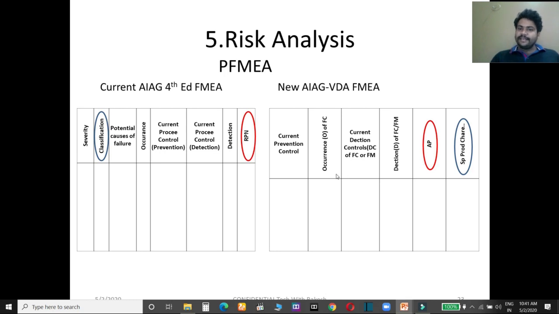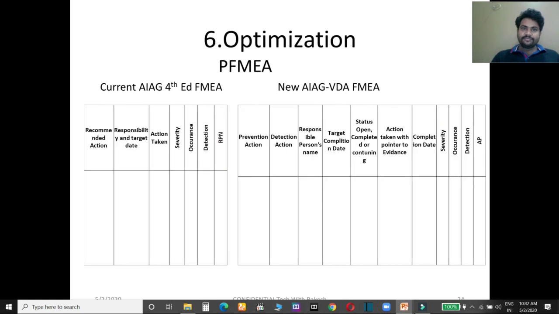And severity rating, detection rating: how you have to give the rating, 8, 7, 6, 5. Earlier in PFMEA it was not quantified or identified how you have to give the rating. So here all the ratings have been quantified: for which case you have to give how much rating for every severity, occurrence and detection.